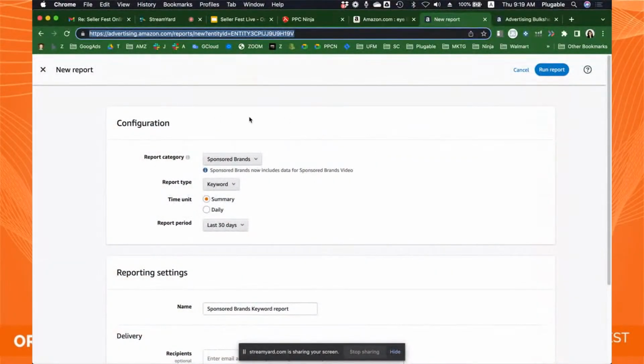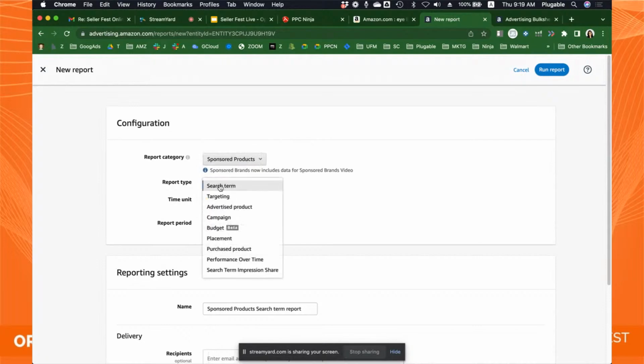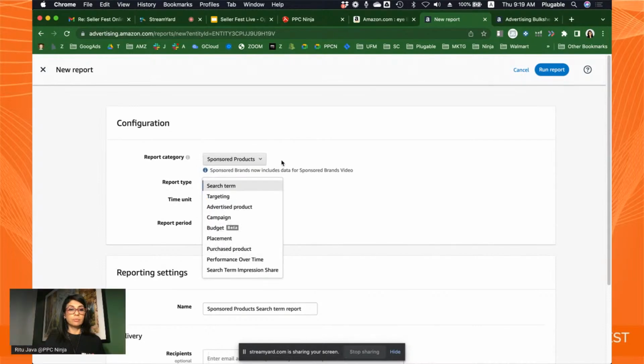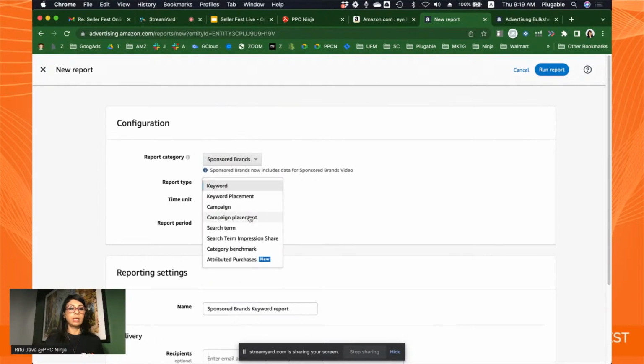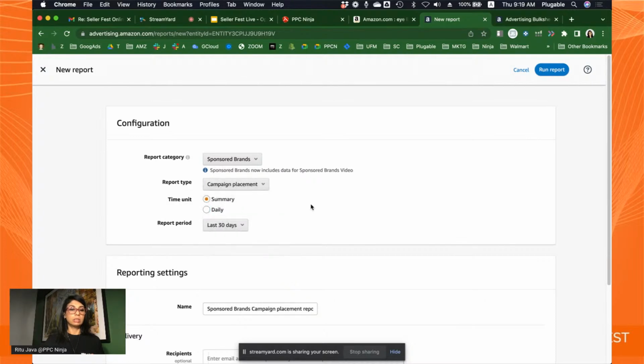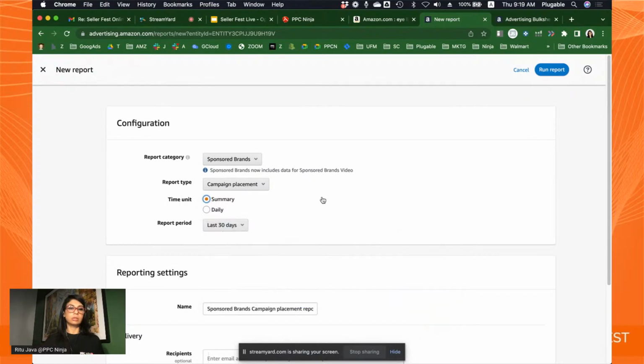In the reports section of your advertising console, you want to go into sponsored brands here, and then in the report type, sorry, I want to switch to sponsored brands. And then in the report type, you want to pick campaign placements, this one, right? And then just select it for the last however many days. You can do it 65 days or 30 days, whatever date range you want to pick. So that would be the first report you want.